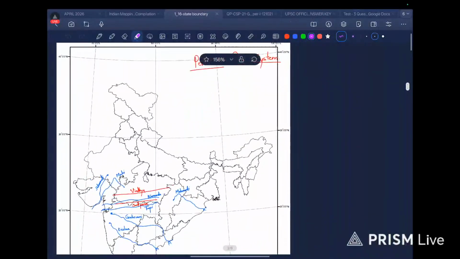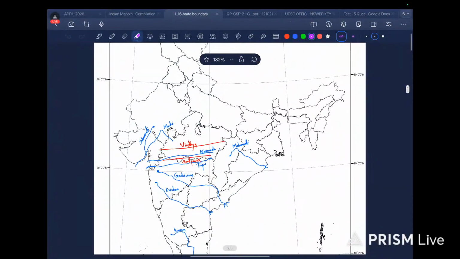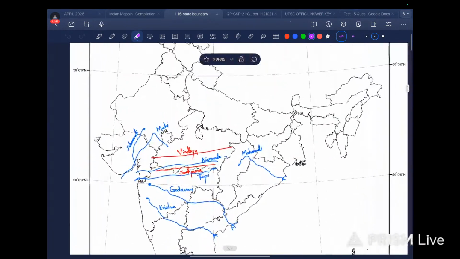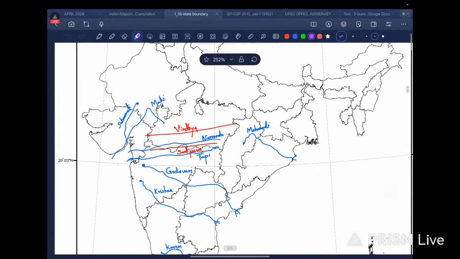Now let's come to peninsular river system. Okay, so in peninsular river system, let's start with I guess the mountain range of Vindhya range. So it starts here, and we have Satpura over here, and in between the Narmada river flows from Amarkantak plateau, and it flows into Arabian Sea.